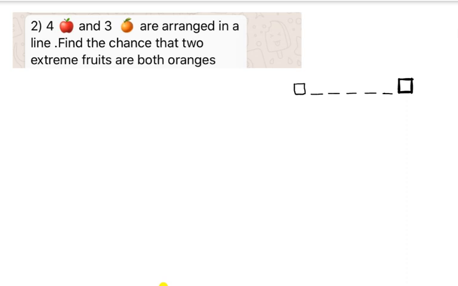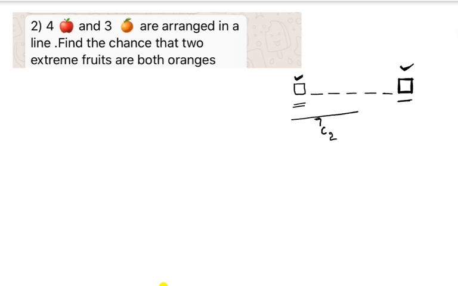So observe this particular question. He is saying that the two extreme fruits are oranges. That means we have to think in the direction of extreme positions only. So total 7 fruits are there. Among those 7 fruits, you can select any 2 fruits to fill the extreme positions.